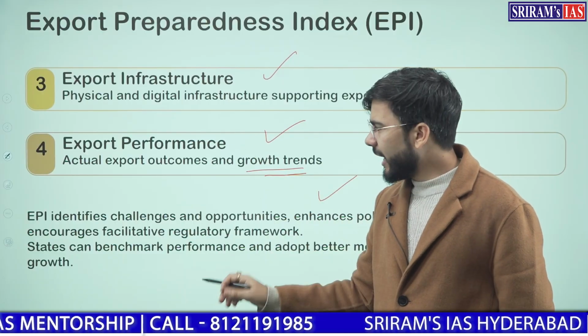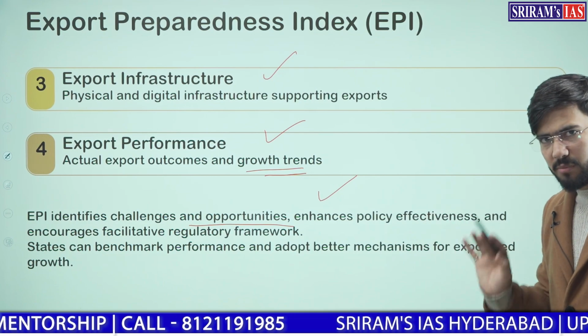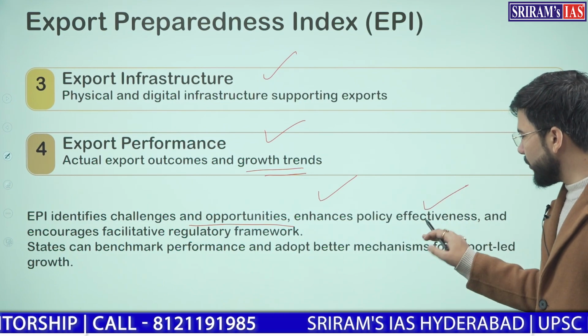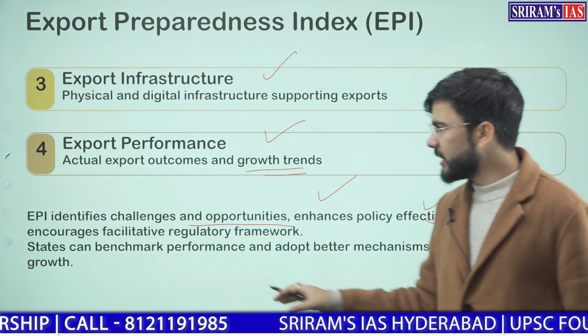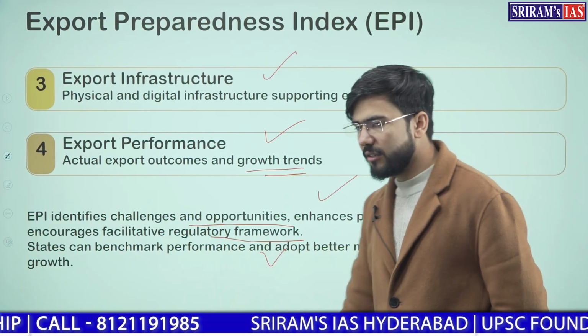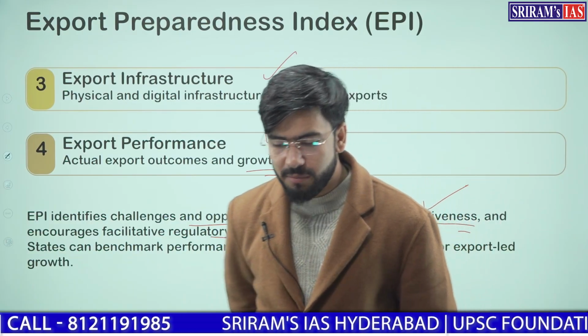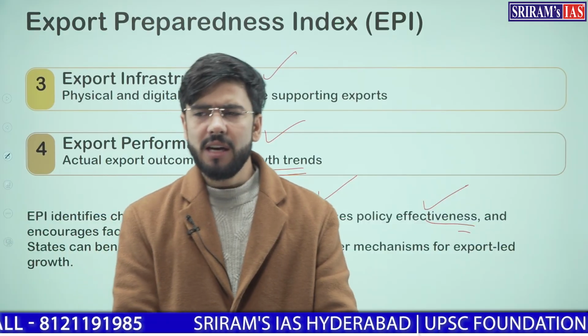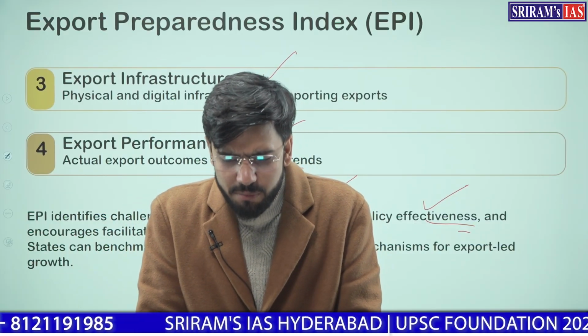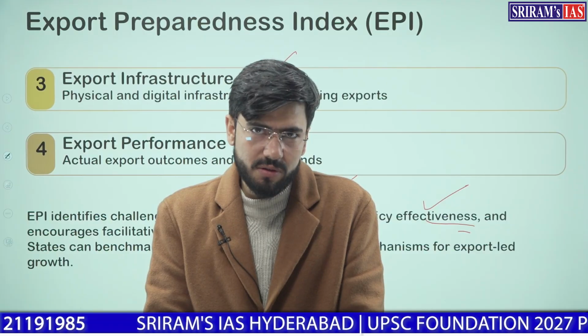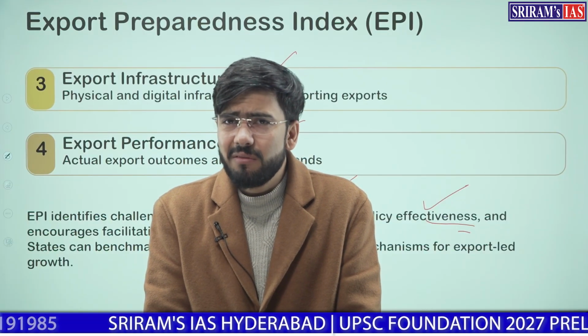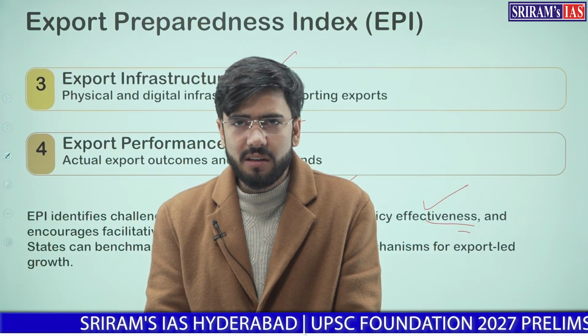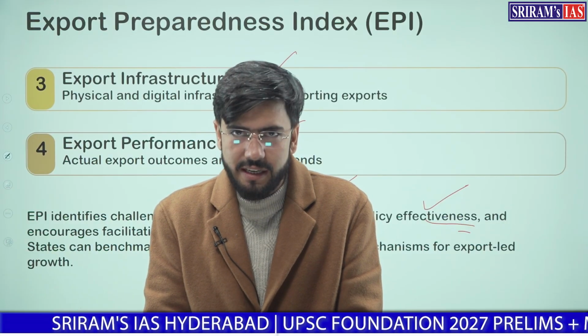This index identifies the challenges and opportunities both, enhances policy effectiveness, and encourages a regulatory framework. The states can benchmark their performance based on this, and thereby improvise in terms of exports. Understood? It is a very well and simple explanation of this index.